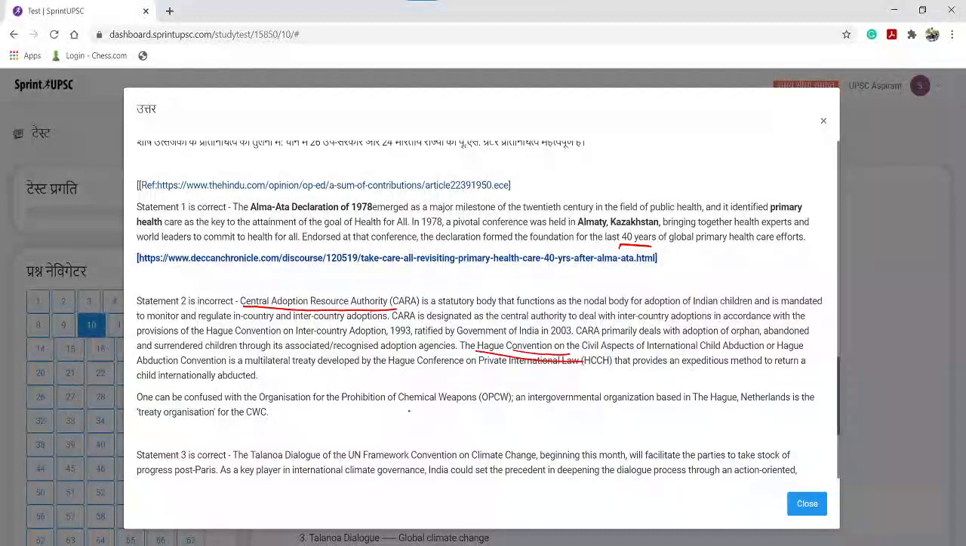Okay. And Talanoa Dialogue, again, this is the part of UNFCCC as we discussed it. So these are the explanation. We can go through it and we can go through the learning as well कि हम लोगों को क्या क्या चीजें और पता होनी चाहिए और इससे हम लोगों को थोड़ा explanation और अच्छे से मिल जाता है. So this was question 10th.